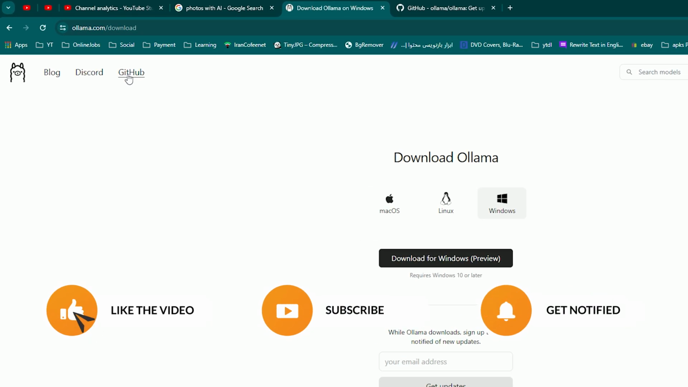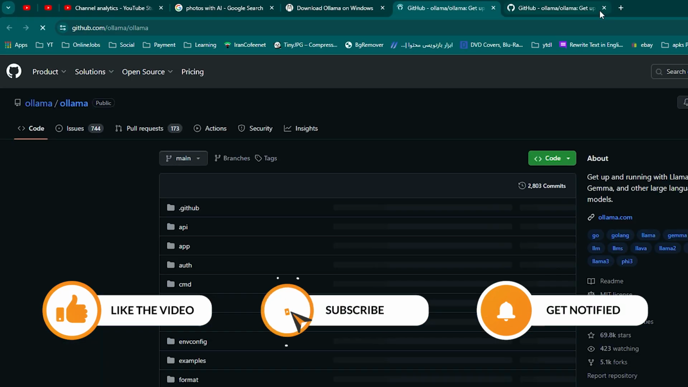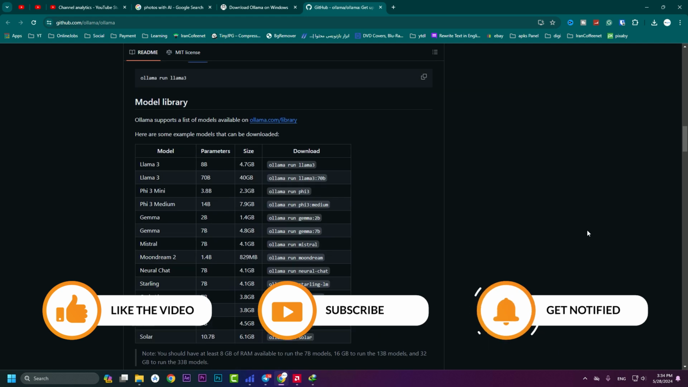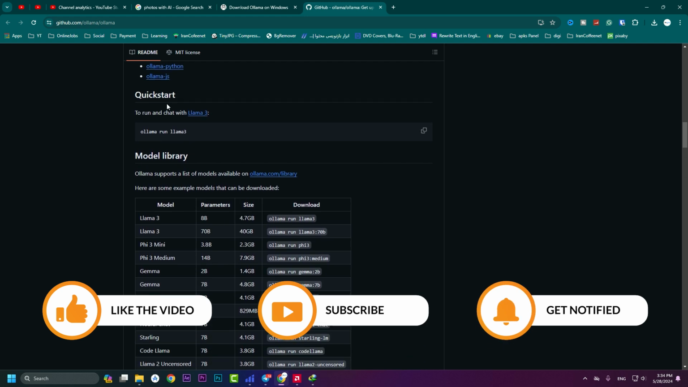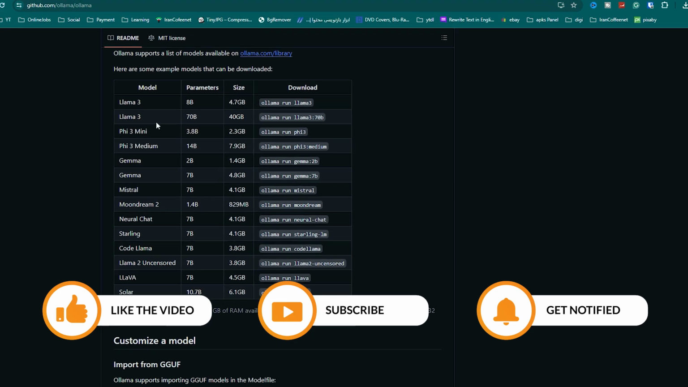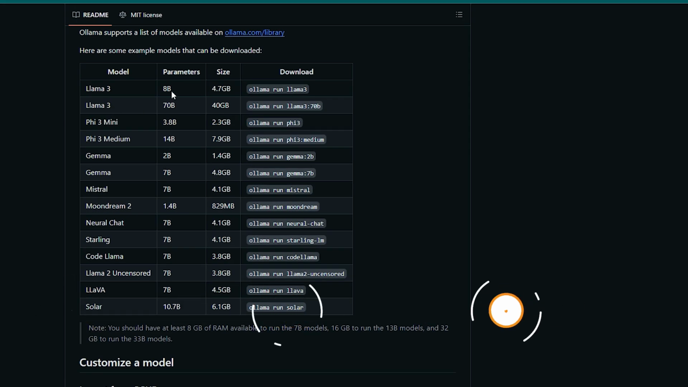Okay, in here you need to press on GitHub and go to the GitHub website to scroll and find this part. This is the quick start, and this one is the model library. In here you will see two Llama 3s. One of them has 8 billion parameters, and the size of that is near 5 gigabytes. If you want, you can run that one, and I actually recommend you install the first one, because the other one, which has 70 billion parameters, has a size of 40 gigabytes.